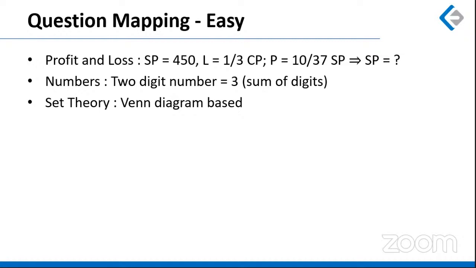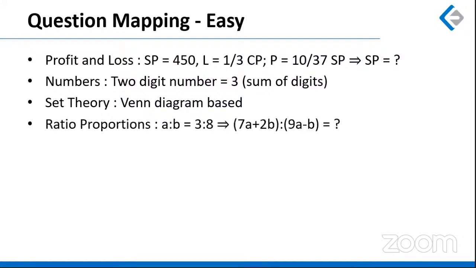So one had to find out how many people who were surveyed were not suffering from any of the disease, which was a straightforward Venn diagram based question. Anybody who has done set theory could have solved this question very easily. A question based on ratio proportion, a very simple one.